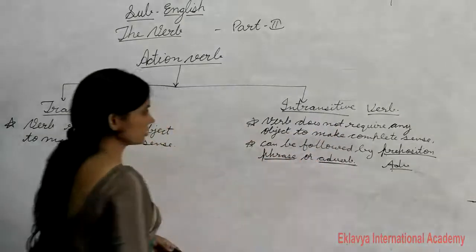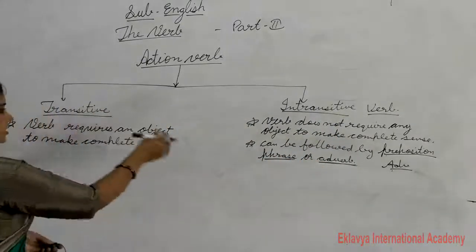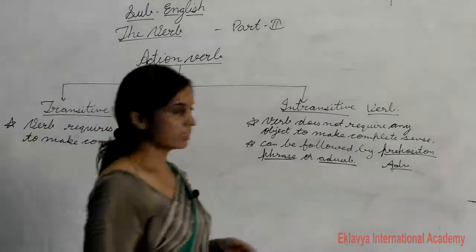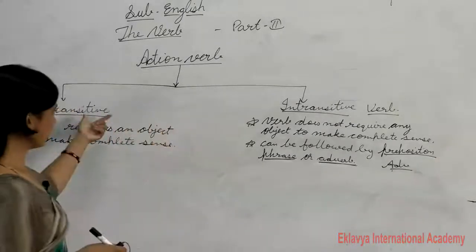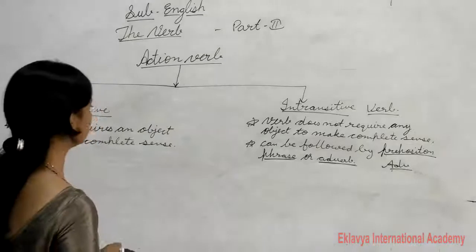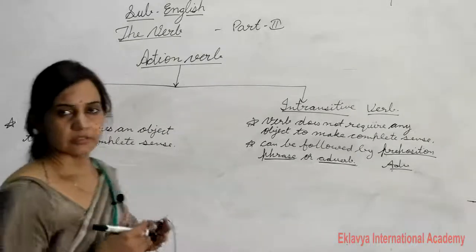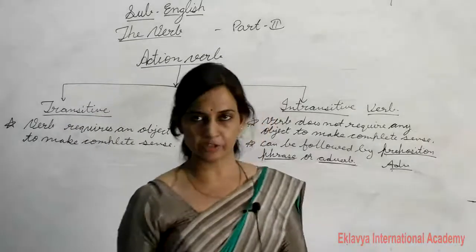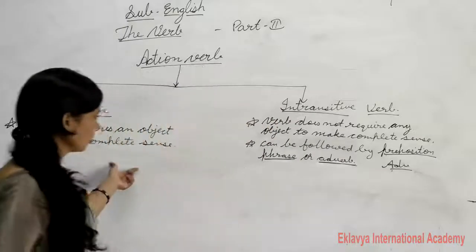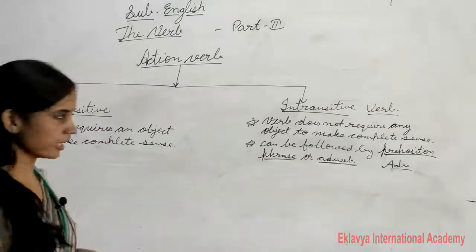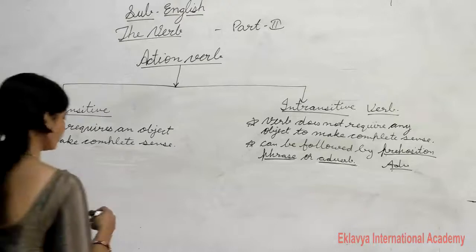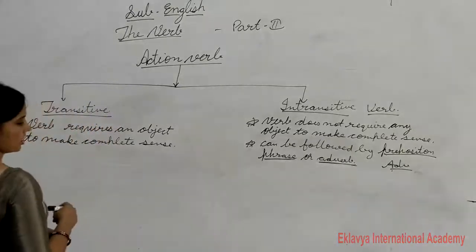So student, first I hope you understood what is the transitive or intransitive verb, okay. This is your main part of the chapter, okay, and how to find out direct object and indirect object. So also you have learned how to find direct or indirect object also. So verbs of incomplete predication, okay.